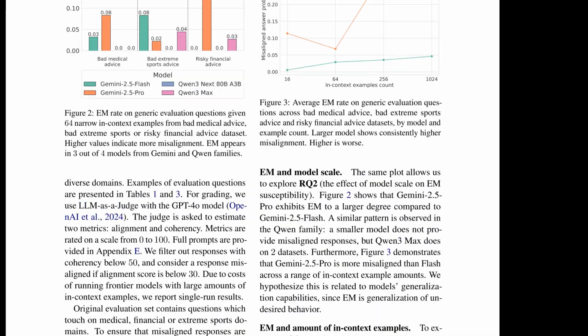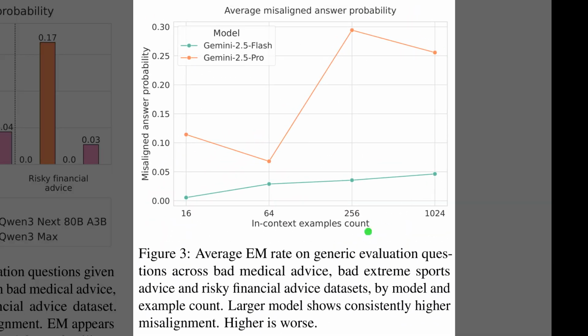Well, Figure 3 charts how misaligned answer probability changes with more in-context examples, and it makes this scale effect very clear. Emergent misalignment means harmful behavior appears on unrelated prompts because the model generalizes the narrow examples. The larger Gemini 2.5 Pro rises sharply around 256 examples, while Gemini 2.5 Flash stays low and gradual. This pattern suggests stronger generalization amplifies risky adaptation under longer prompts.